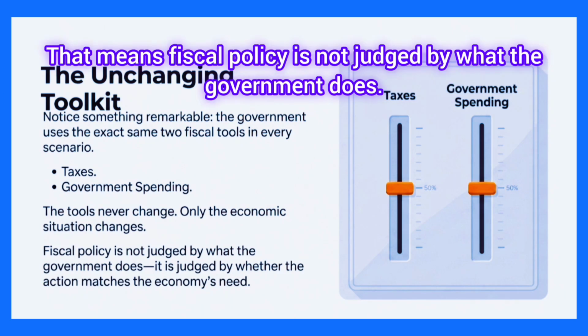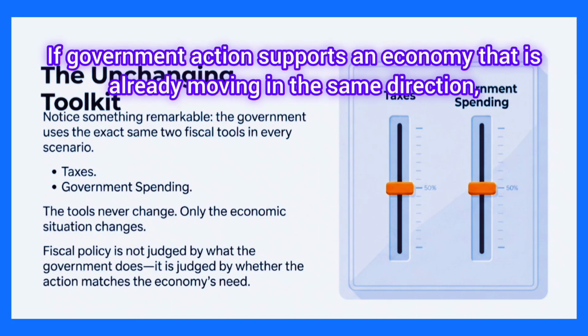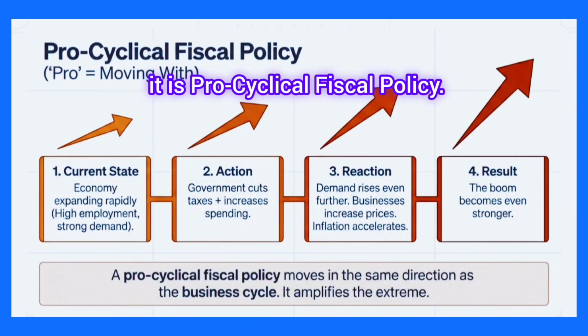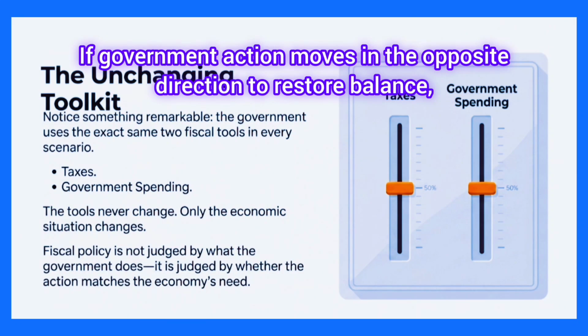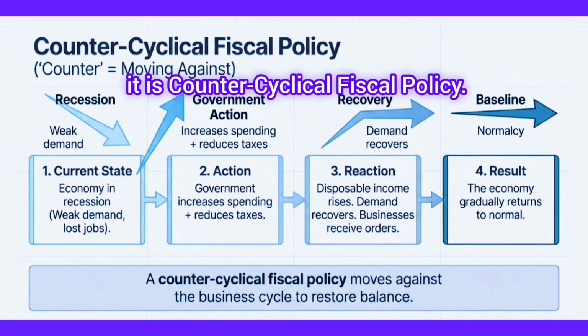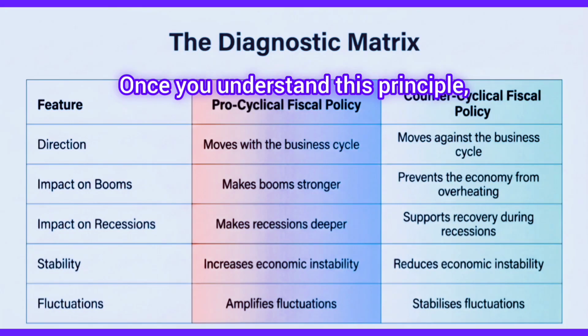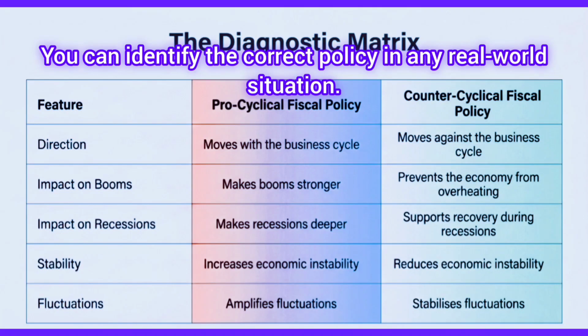That means fiscal policy is not judged by what the government does. It is judged by whether the government's action matches the economy's need. If government action supports an economy that is already moving in the same direction, it is pro-cyclical fiscal policy. If government action moves in the opposite direction to restore balance, it is counter-cyclical fiscal policy. Once you understand this principle, you no longer need to memorize definitions. You can identify the correct policy in any real-world situation.